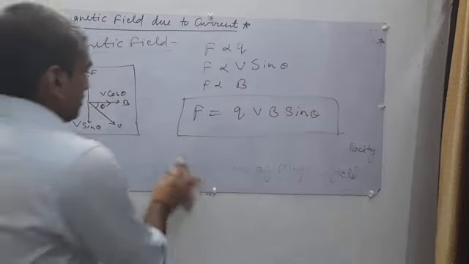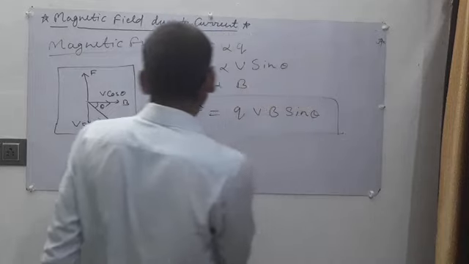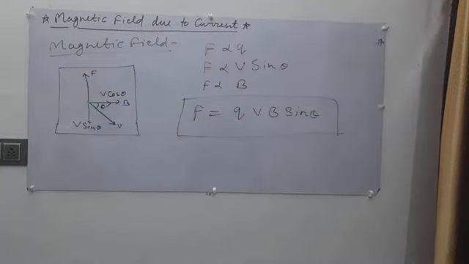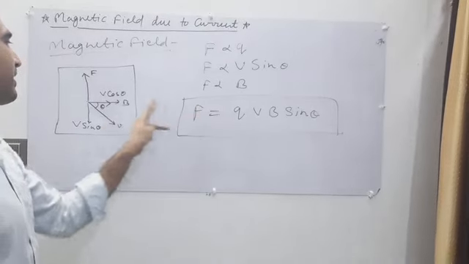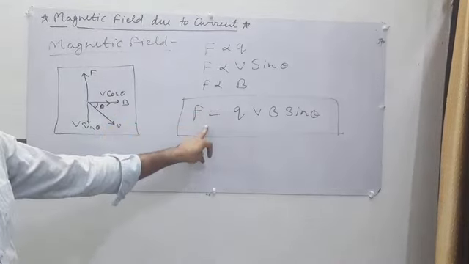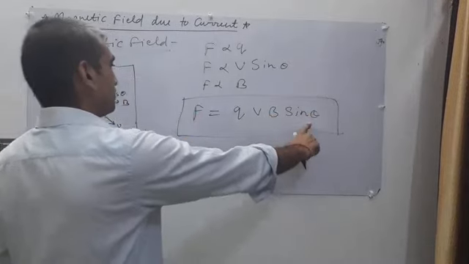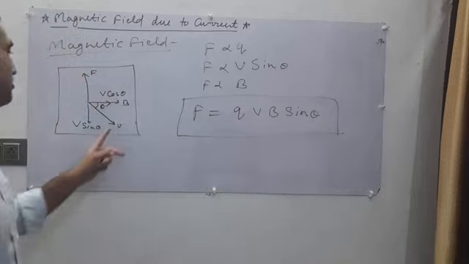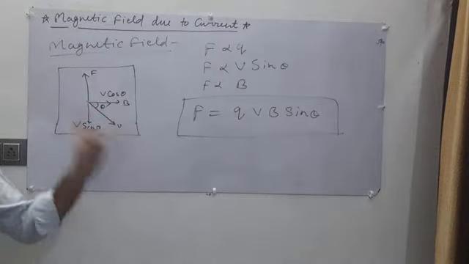This is your most important derivation. The force exerted on a moving charge in a magnetic field B equals QVB sine theta. And what is theta? Theta is the angle between the velocity, the resultant velocity, and the magnetic field.